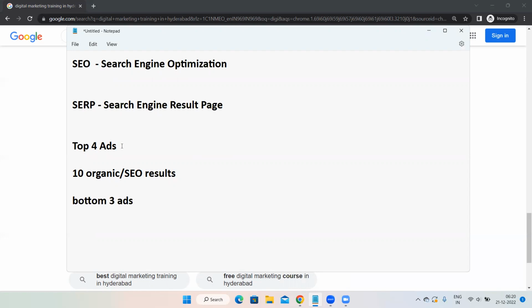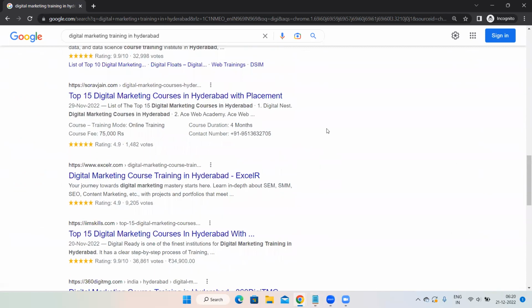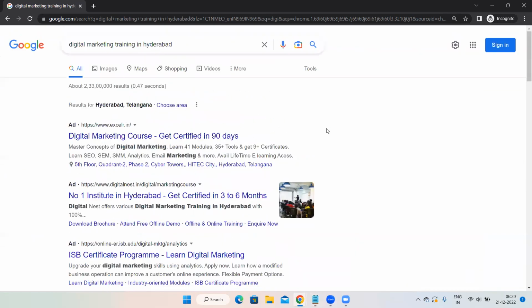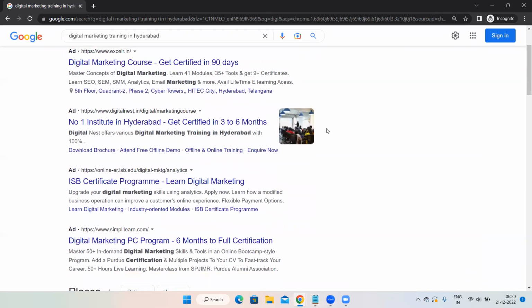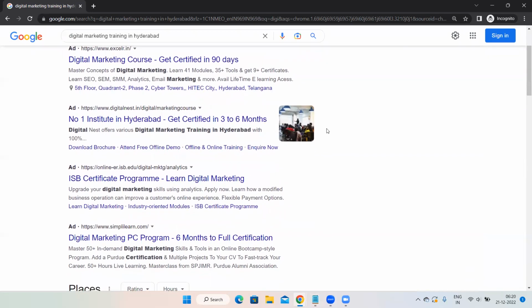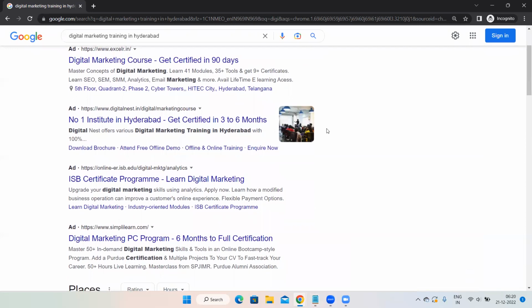For example, for any keyword, if I search, "I want to buy a Maruti car," the first 4 will be ads. Or will there be only 4 ads? It might be 2 or 3, anything. Correct. It might be anything, but generally, most of the times, 4 will be there.